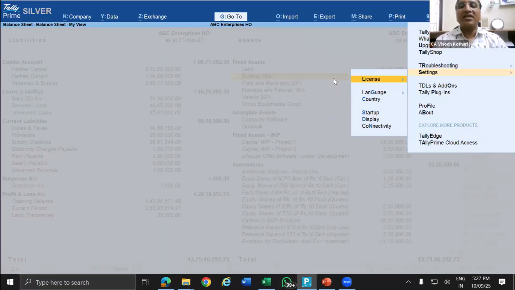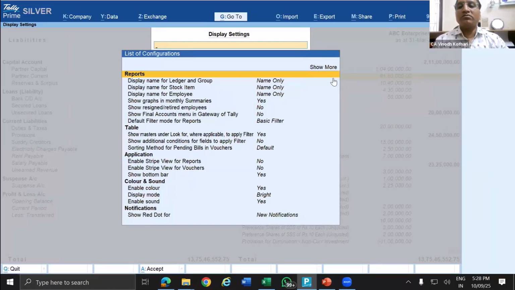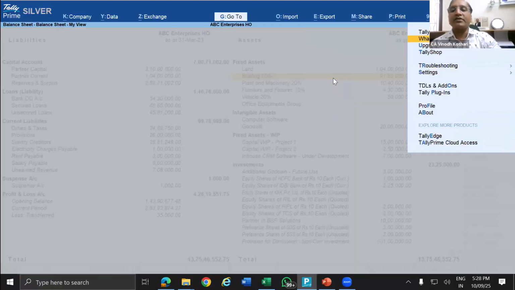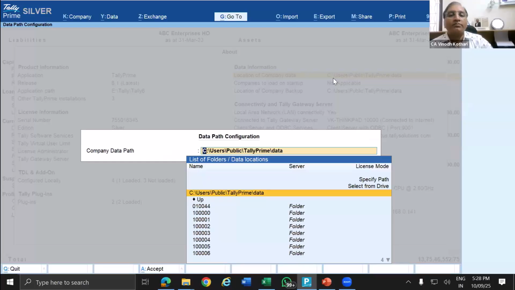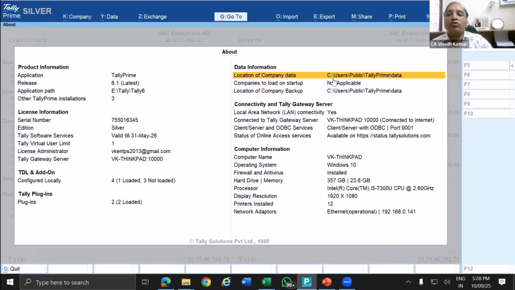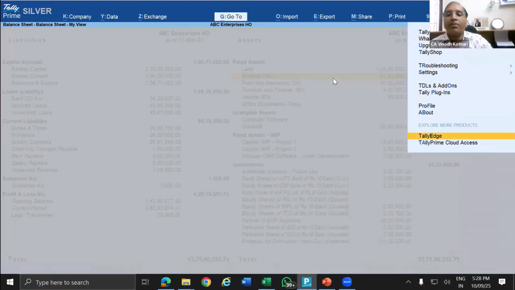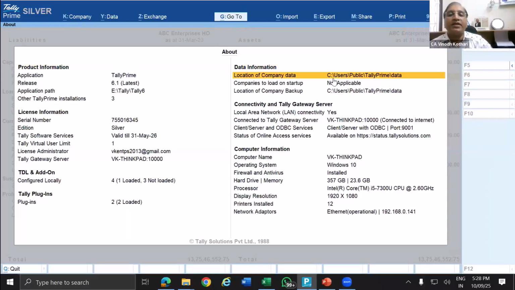So here some settings are available. So you can search in this F1. Once you go to F1, About, you get this company data location, companies to load on startup, companies backup, and then you will have your default data storage, some path will be there. So there you can just check it.